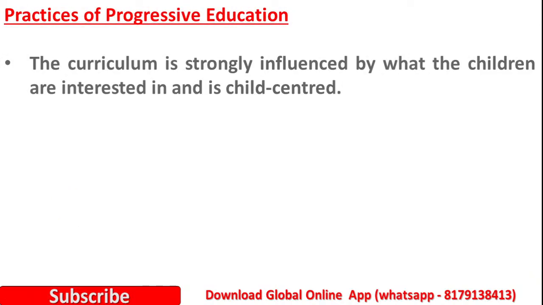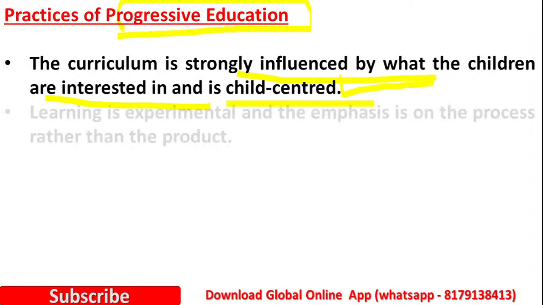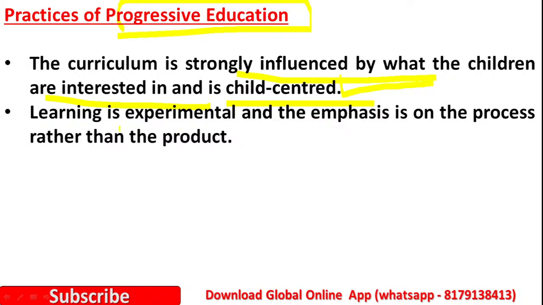Then there are some practices of progressive education. The first one is that the curriculum is influenced by what the children are interested in and is child centered. Yes, the progressive education system is also completely child centered. The curriculum is prepared in such a way that it reflects what the children are interested in. Then here learning is experiential. The main focus is on process rather than product.